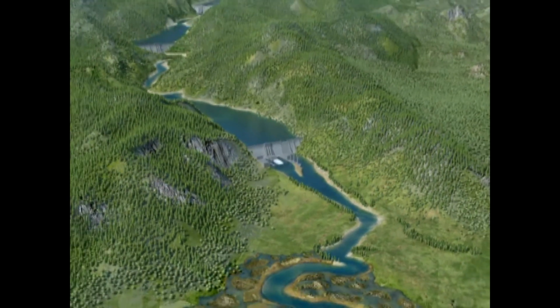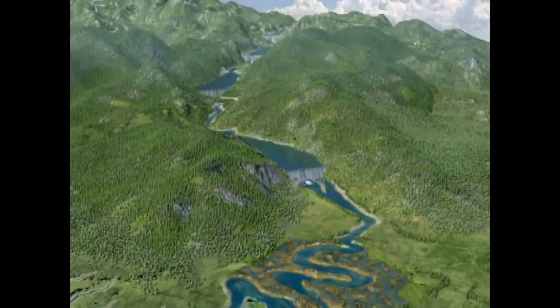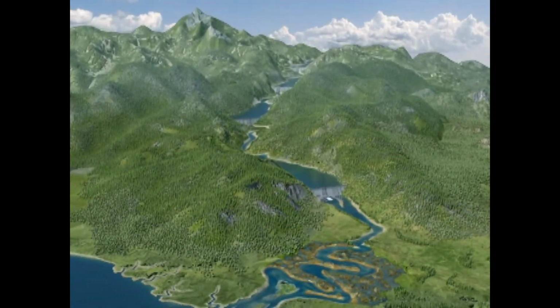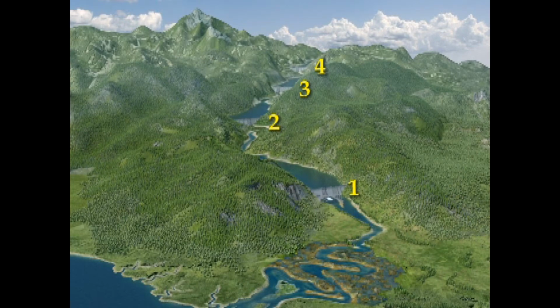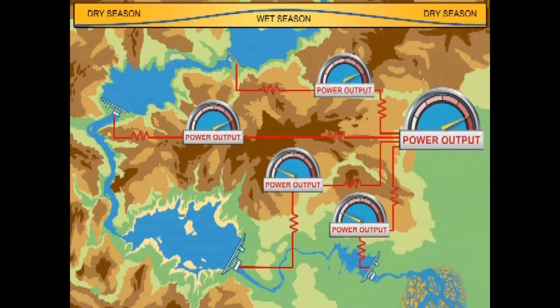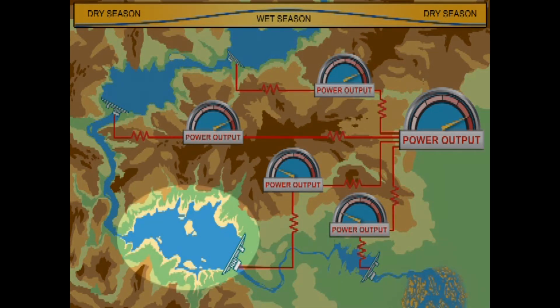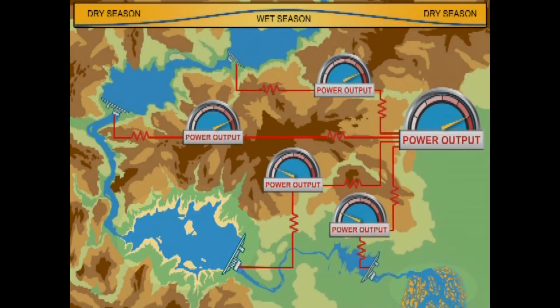In cases where there is a cascade of dams in the same river basin, or a complex of dams on several tributaries of that river, and all of these dams supply the same grid system, a coordinated reoperation strategy may be feasible. We first select one of these dams for environmental reoperation, and then also change the operations of the others to compensate. Now, the dam that we choose to reoperate should be the one that controls flows into an ecologically important floodplain, wetland system, delta, or estuary. That may not be the last dam in the series, as you can see from this illustration, where it is an upstream dam that really controls the flow pattern because it is so much larger.